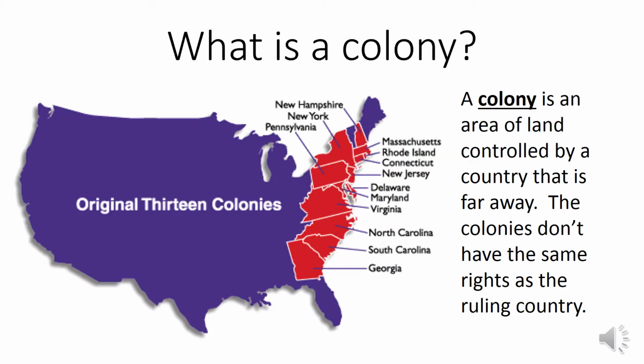Another word that you'll hear a lot of is colony. So you might ask yourself, what is a colony? Well, a colony is an area of land that is controlled by a country that is far away. The colonies don't have the same rights as the ruling country. And here on the map you see the map of the United States and the original 13 colonies that made up the United States when they declared independence.